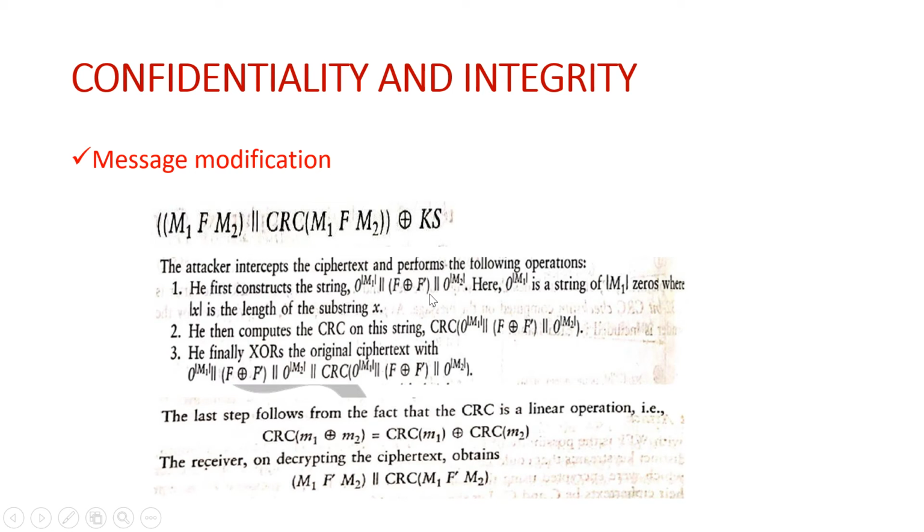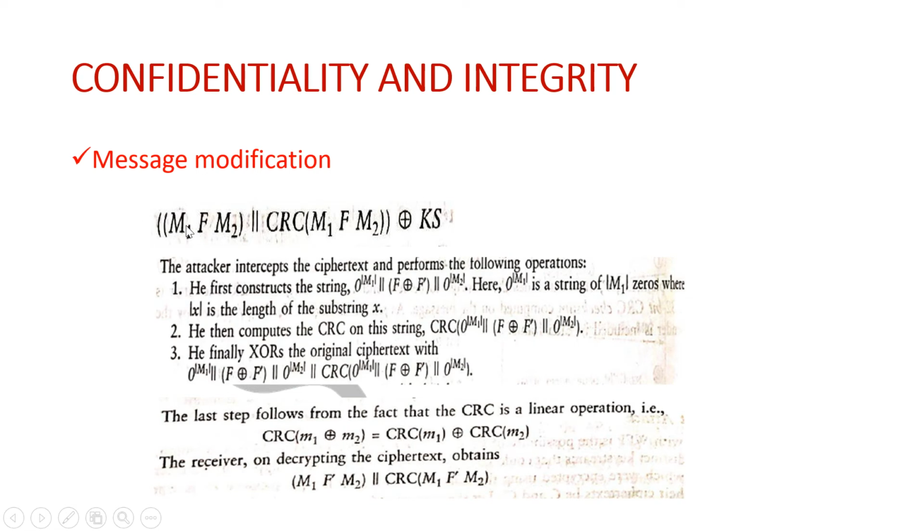The F dash, whatever I as an attacker would intend to replace the message with. Okay, so he'll XOR that with F dash, and again followed by this he'll concatenate, or he'll attach the number of zeros which is of a length M2. Okay, so number of zeros, first the length of M1 number of zeros.